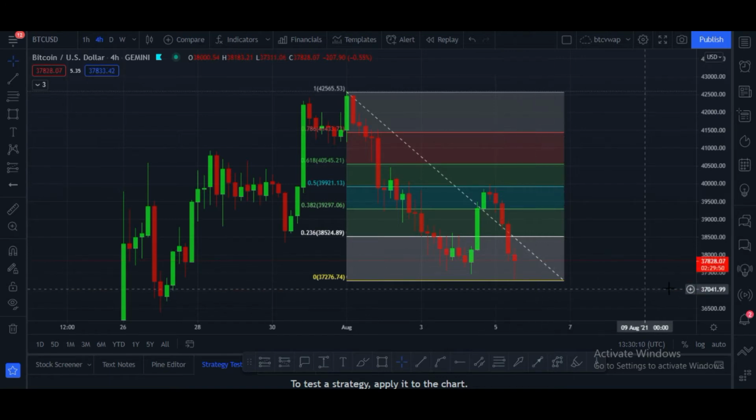If unfortunately Bitcoin breaks the $37,700 area, in that case 36,000 is our last hope and last strong support zone for Bitcoin.